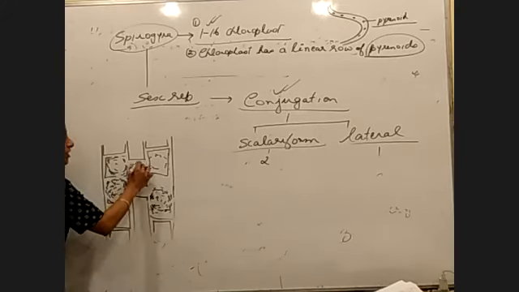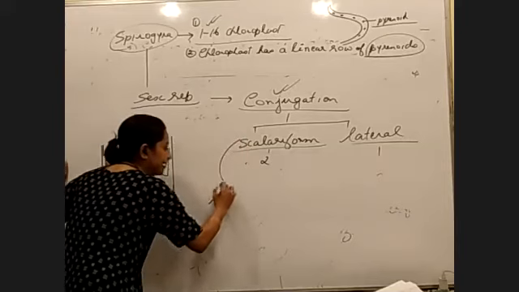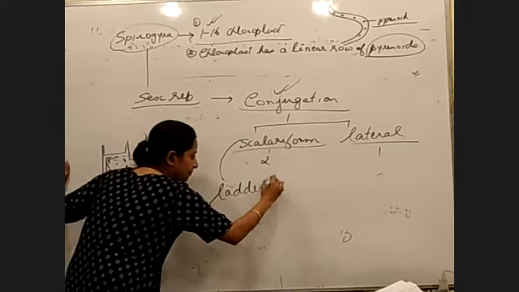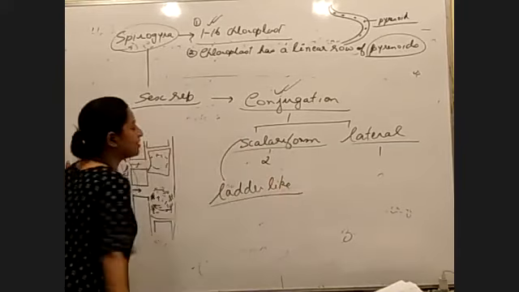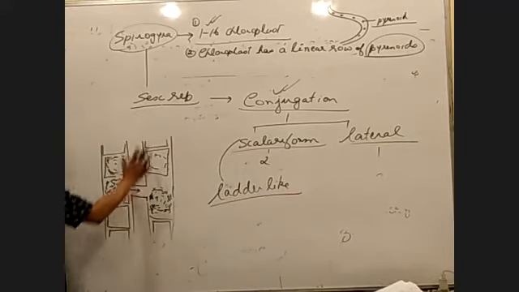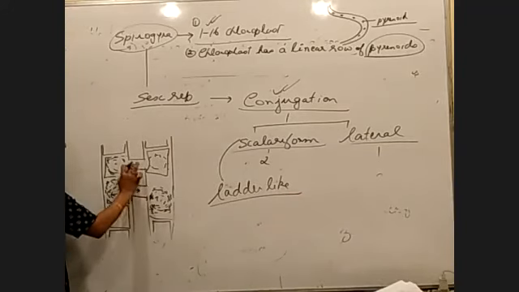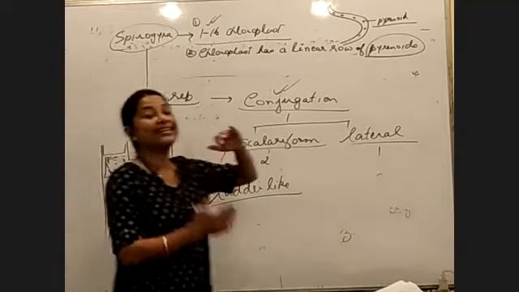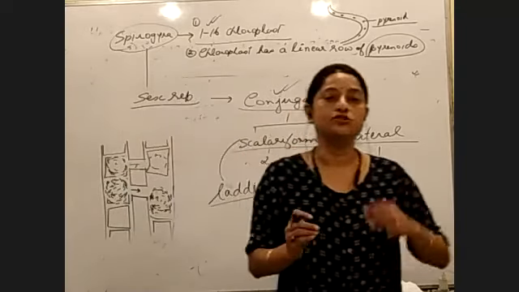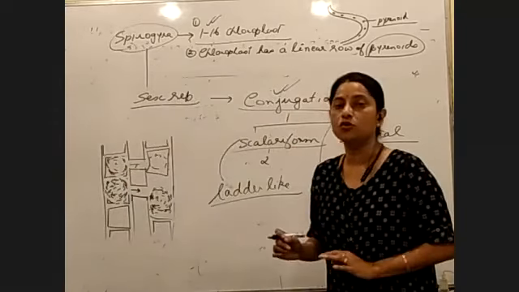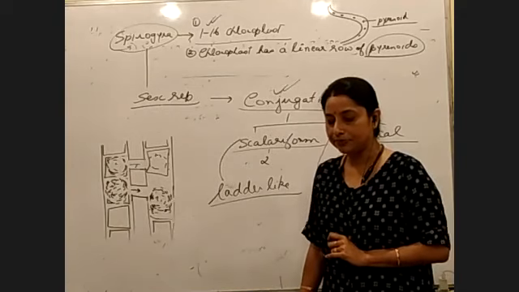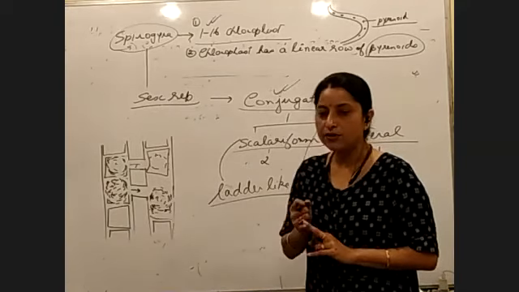Now the next point, what does scalariform mean? Leather-like, ladder-like structure. At the time of sexual reproduction they form this bridge, and they look almost like a ladder. So this type of conjugation is called scalariform conjugation. Is the point clear? Yes, ma'am.